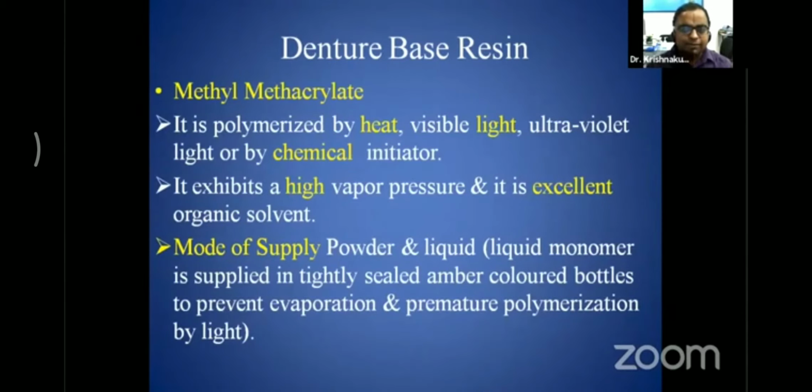Mode of supply: generally, this methyl methacrylate is supplied in the form of powder and liquid, where the liquid is the monomer, supplied in a tightly sealed amber color bottle to prevent evaporation and premature polymerization by light. Most of the time, during spotting and even in the viva of second BDS, the examiner asks why the monomer is kept in an amber color bottle. So you are supposed to know the reason: that is to prevent evaporation of that material and to prevent premature polymerization.